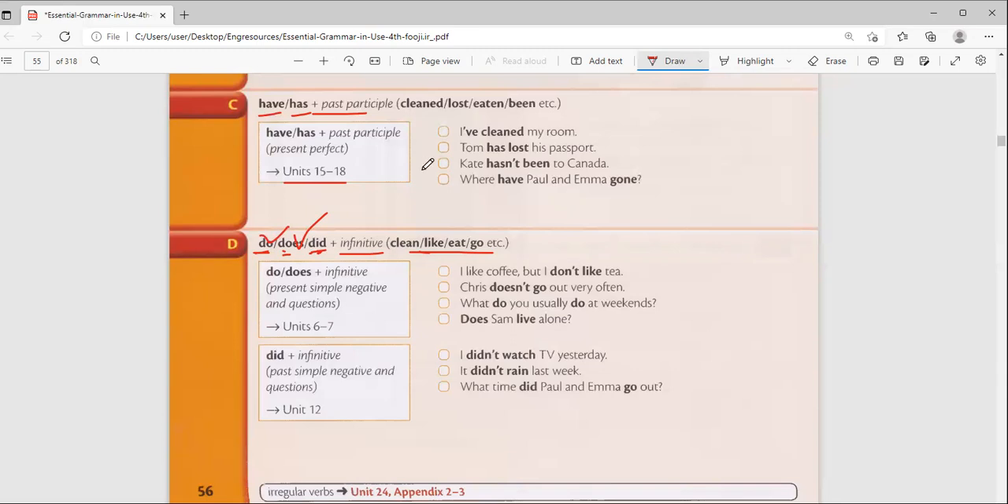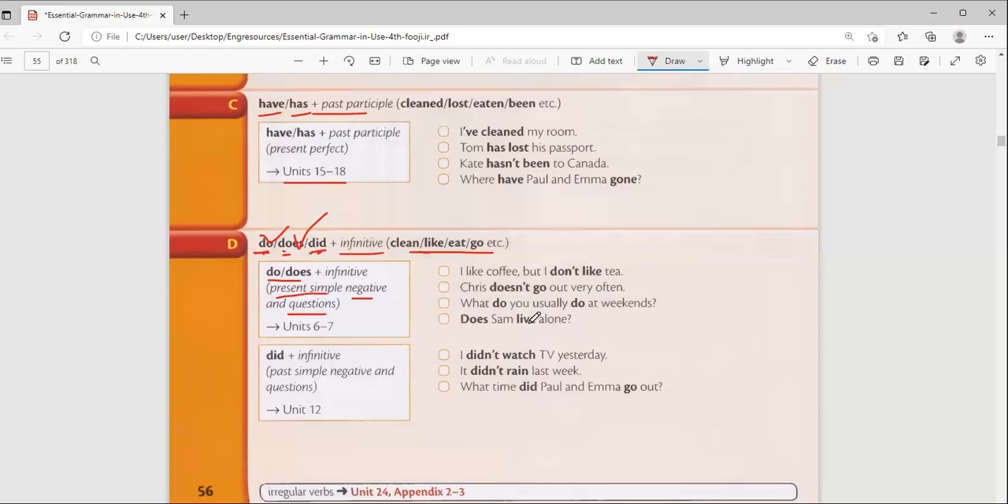like that. So when you use do and does plus infinitive, it is a present simple. It can be question or can be negative. Remember, negative will be doesn't. Then the negative for we, you, they, is don't. Like she doesn't, he doesn't, it doesn't. But for you, you don't. They don't, we don't. I like coffee, but I don't like tea. Chris doesn't